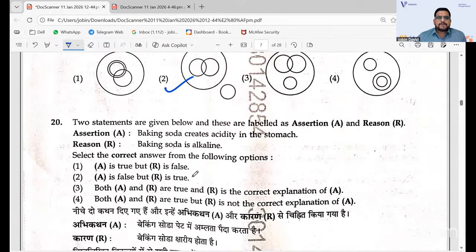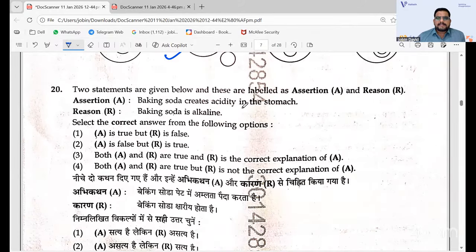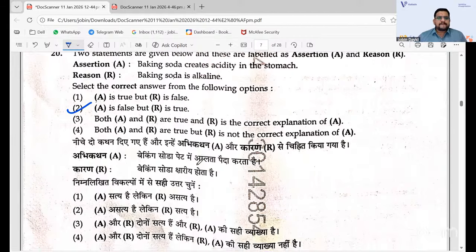So now the next one, two statements. Actually, baking soda creates acidity? It is alkaline actually. So when you have R as true, obviously A is false, because it did not create acidity in the stomach. A is false, but R is true. So that was the reasoning part that we have.